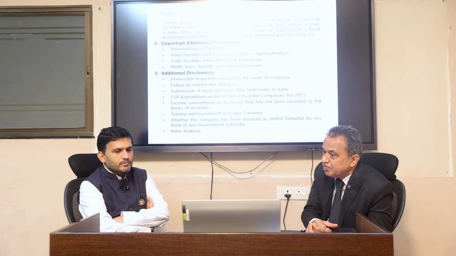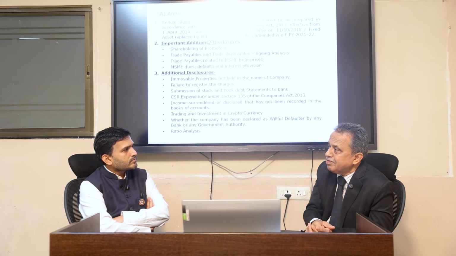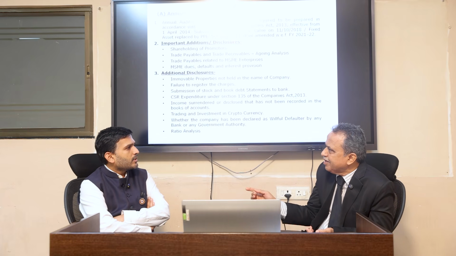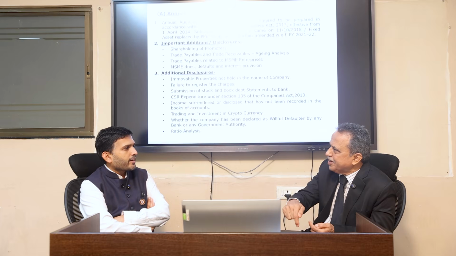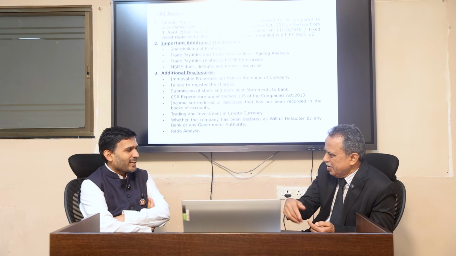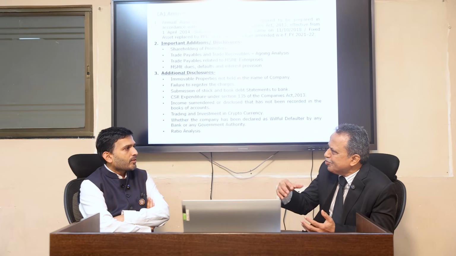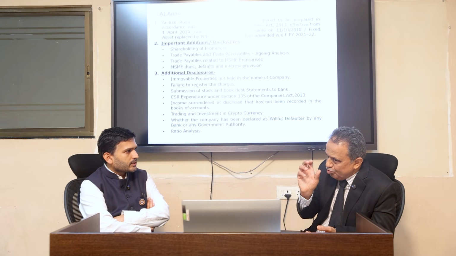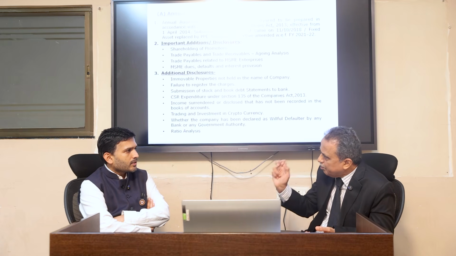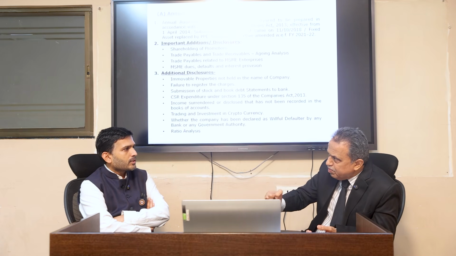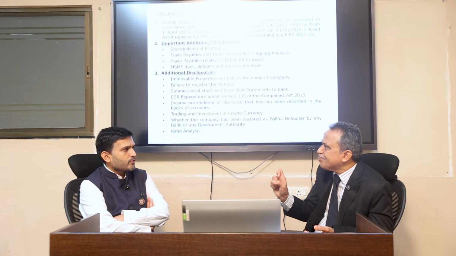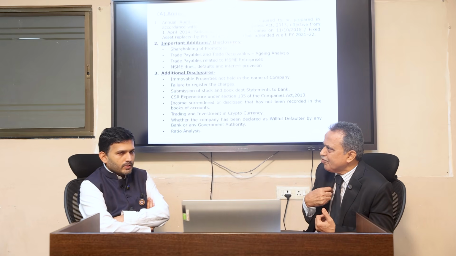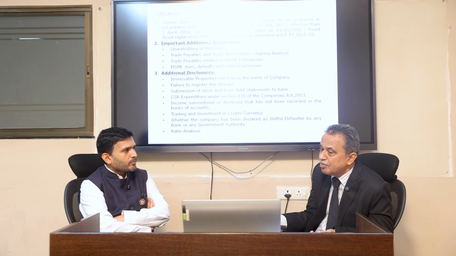Submission of stock and book debt statement to bank. This is very much important for us because they submit the stock to bank. Is the same stock reflected in finalization or not? Many times there are juggleries just to increase the drawing power at the time when they submit to bank. So you should take that stock statement which is submitted to bank and acknowledged by the bank officer. Auditor needs to see that, because we should have proof that the same one is submitted to bank.